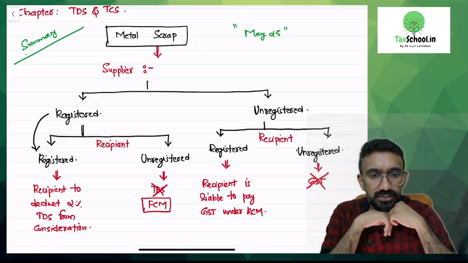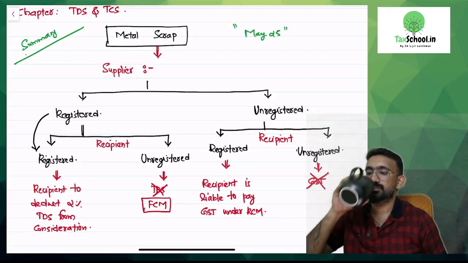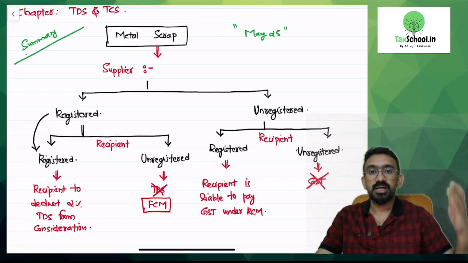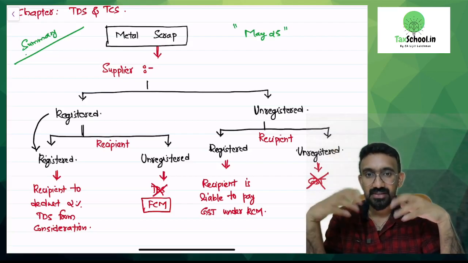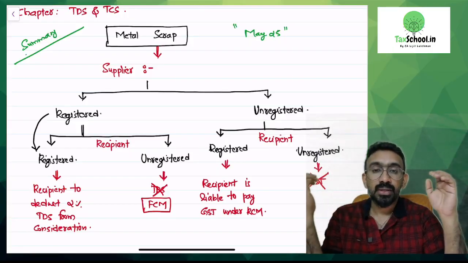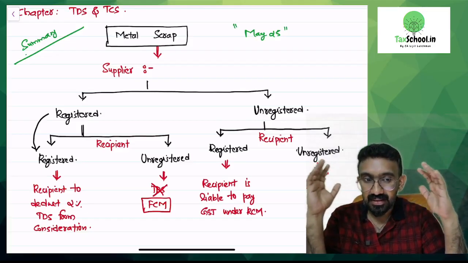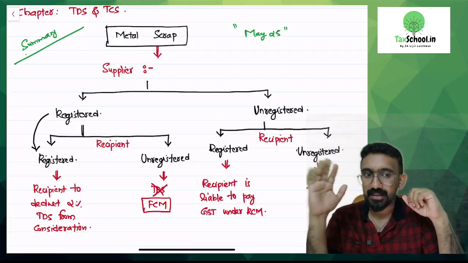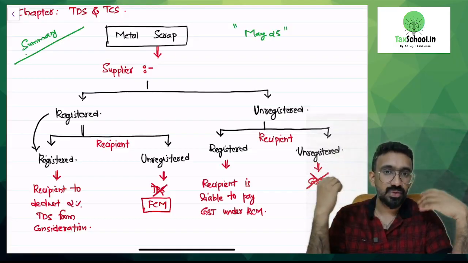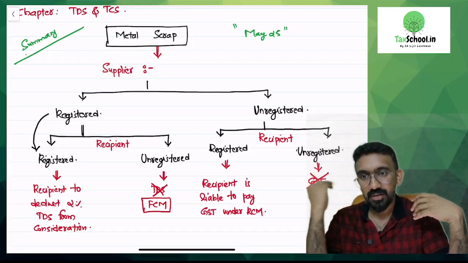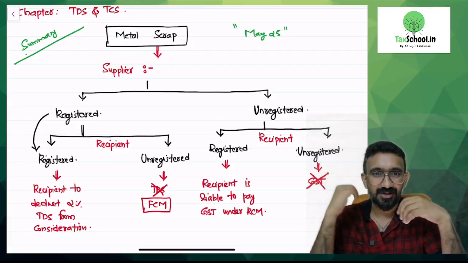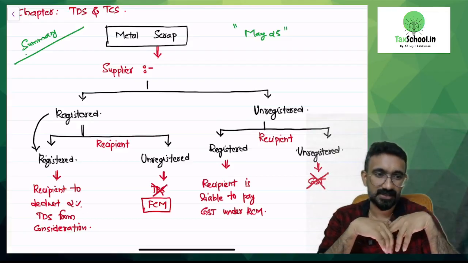Are you guys understanding this? But if you are an unregistered person who's supplying metal scrap and your recipient is registered, once your turnover increases and reaches the turnover limit, you will have to go ahead and take a registration. Then you will come under the registered part. Okay. So if you're unregistered, you will come under this. If you're registered, you will come under the first branch. Is it clear to all of you? I need a little more yes from you on the chat box before I move to the next.